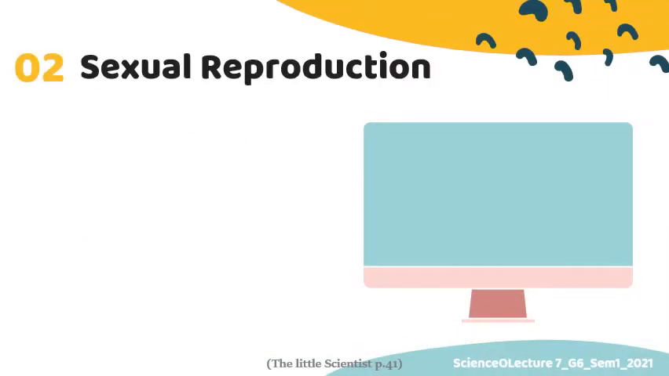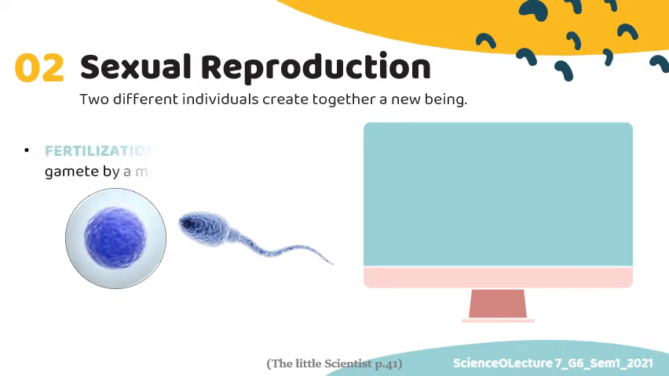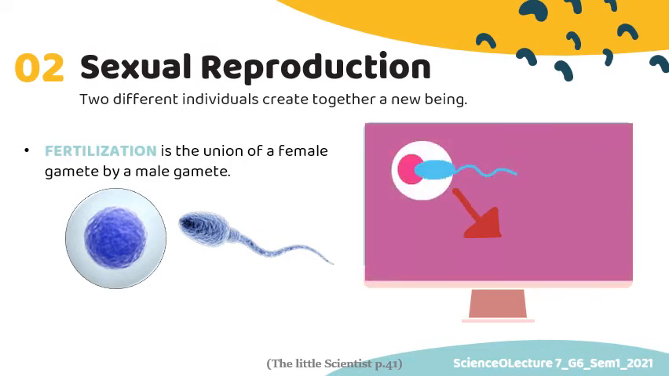Sexual reproduction requires the participation of two partners, male and female. Males produce sperms, which are the male cells. Females produce ovums, which are the female cells. Fertilization happens when the ovum and the sperm combine, leading to an egg cell called a zygote.